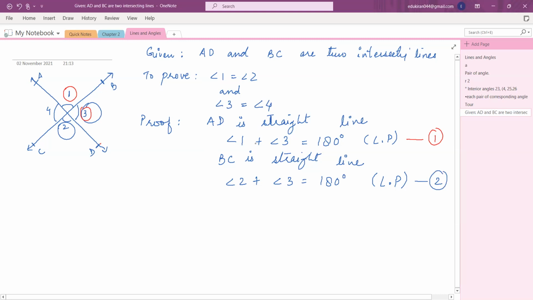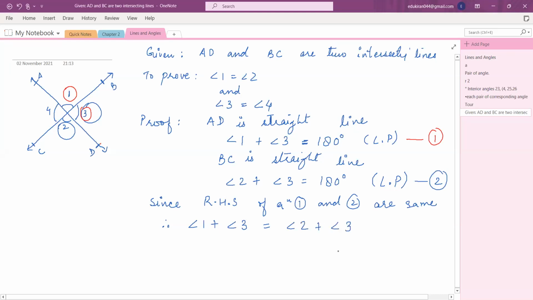Now, you see the RHS, the right hand side of both the equations are equal, which is 180 degrees. Therefore, the left hand side is also equal, isn't it? Yes, ma'am. So I write, since RHS of equation 1 and 2 are same, therefore LHS is also same. Therefore, I can write angle 1 plus angle 3 is equal to angle 2 plus angle 3. Right? Yes, ma'am. Okay. So this angle 3 and angle 3 will get cancelled out on both sides.